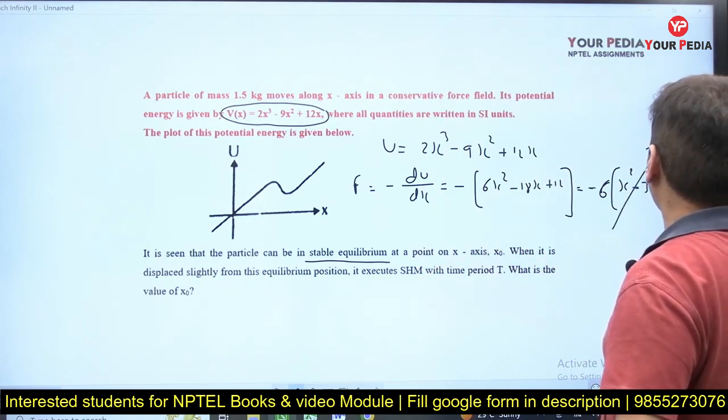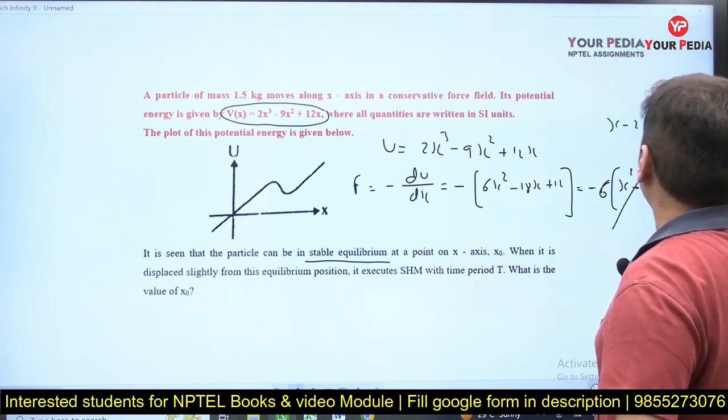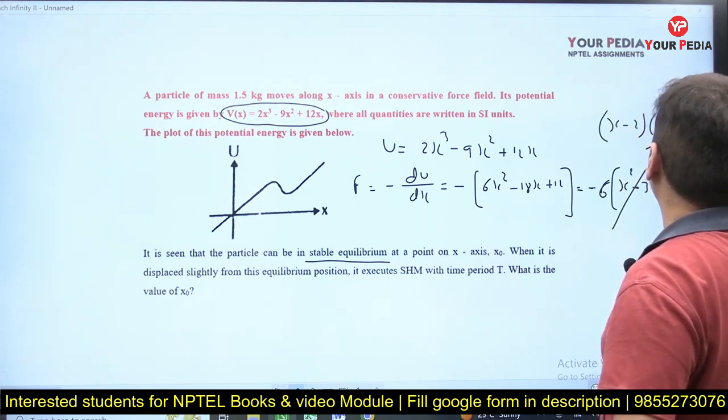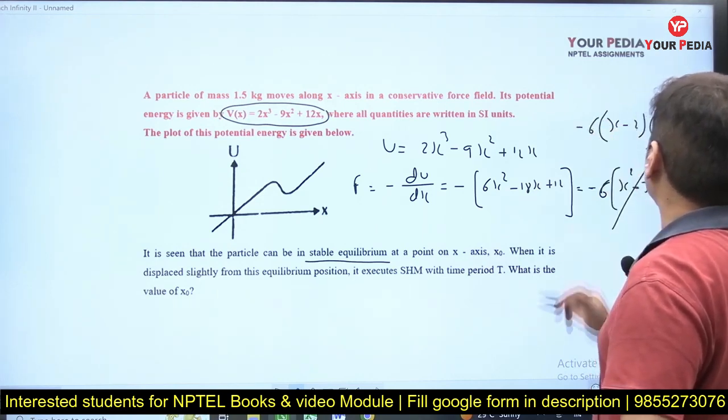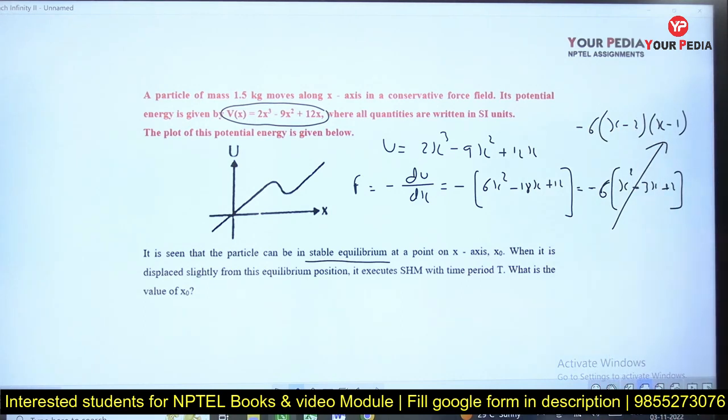So this further can be written as minus 6 (x minus 2)(x minus 1).